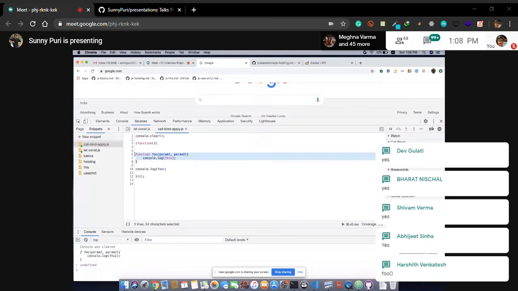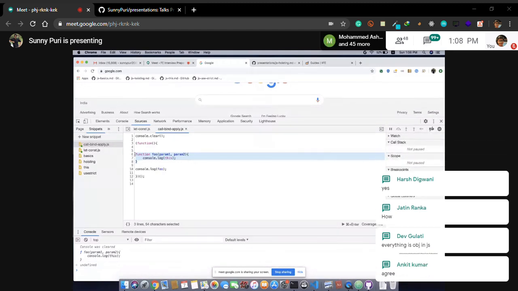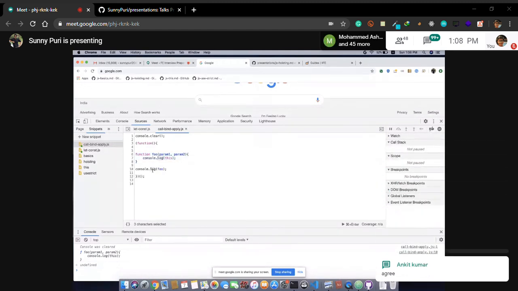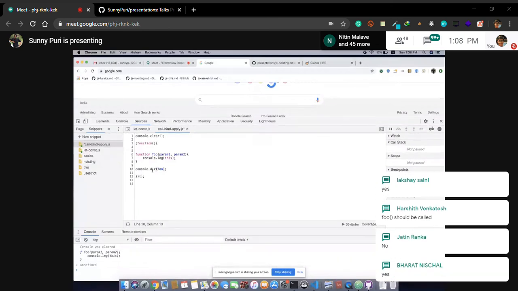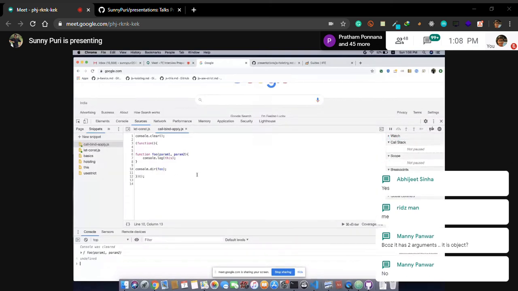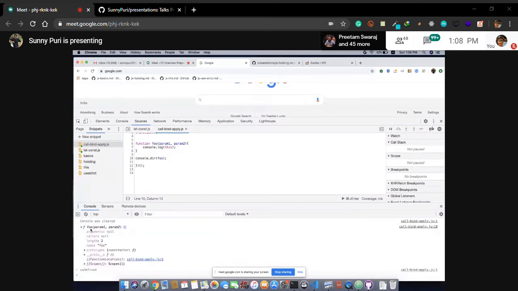JavaScript is basically an object-oriented language. Everything in JavaScript is an object. Let's see. How many of you know console.dir? Those who don't know, dir will give you all the properties. So this is a function. It has a property arguments, a caller, and length. Length is 2 because we have 2 parameters. So these are the params.